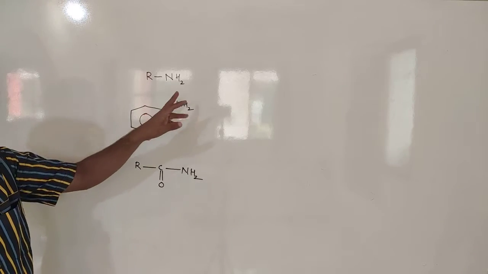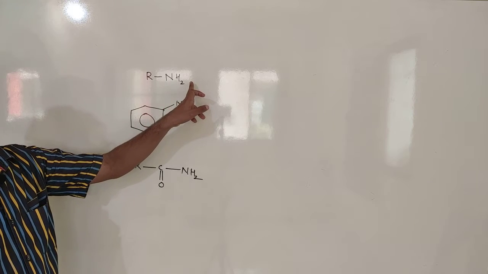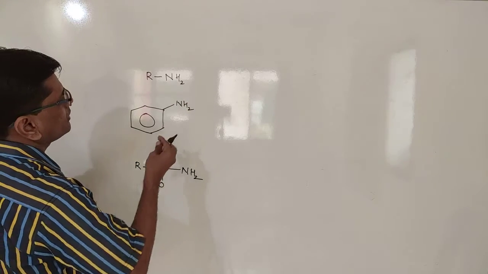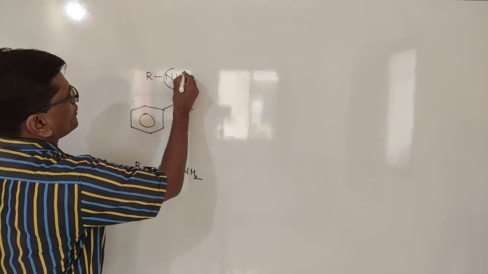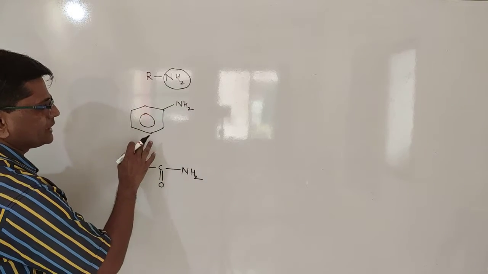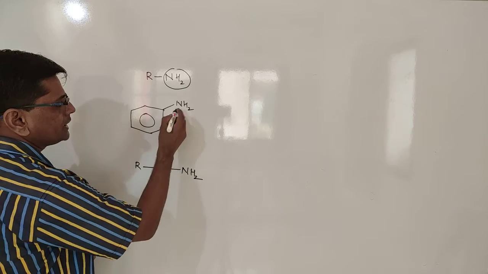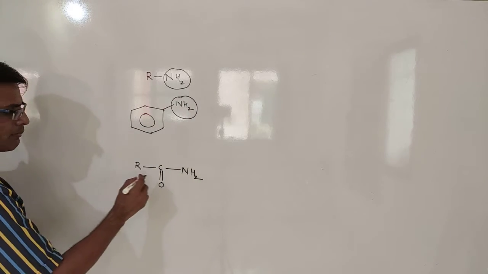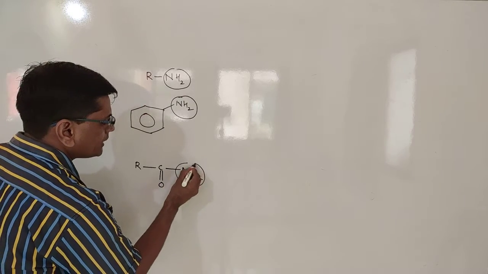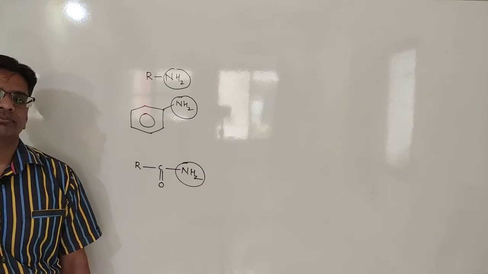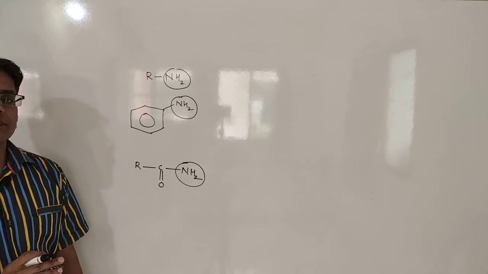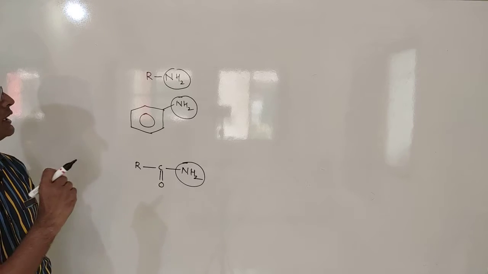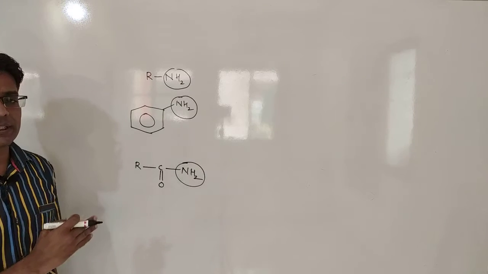Here this is aliphatic amine, in which a nitrogen group is present, which has the NH2 functional group. This is aromatic amine, aniline, which contains the NH2 functional group, and the amide also contains the NH2 functional group. When we discuss the acidity and basicity of the molecule, all these are bases.